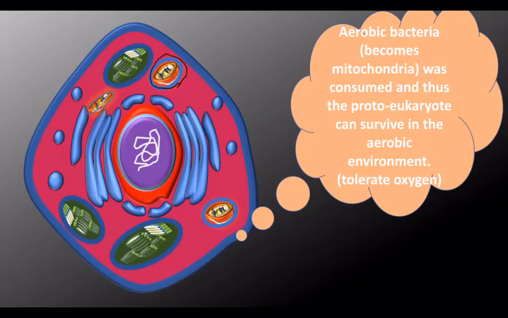for their survival. And similarly, due to ingestion of aerobic bacterium, the proto-eukaryote can survive in an aerobic environment, that is, it can tolerate the oxygen. At first, there is no oxygen in the atmosphere. Only when the plants evolve, the oxygen is produced in the atmosphere. So at first, only anaerobic bacterium were there. And when the proteobacteria gets into this host bacterium, it can survive also within the aerobic environment.